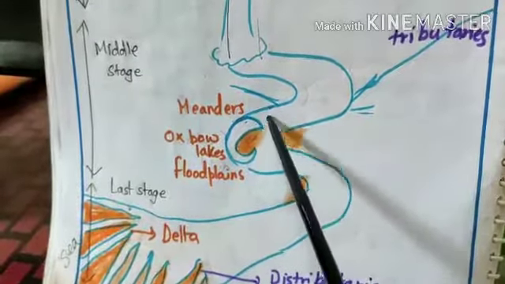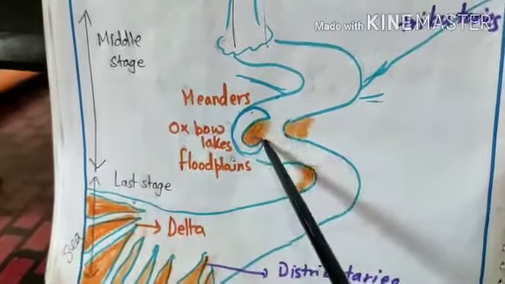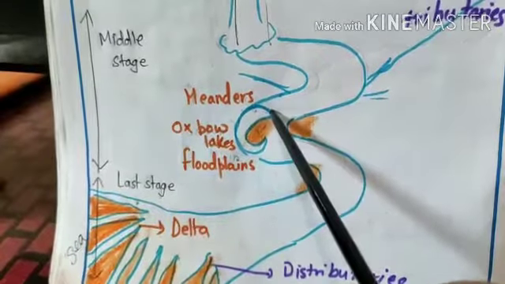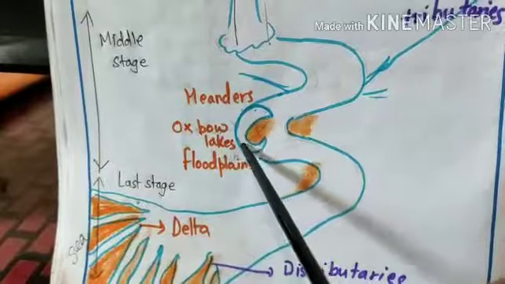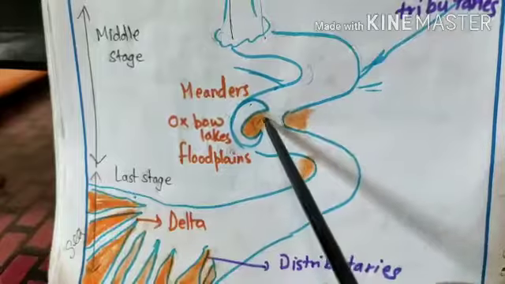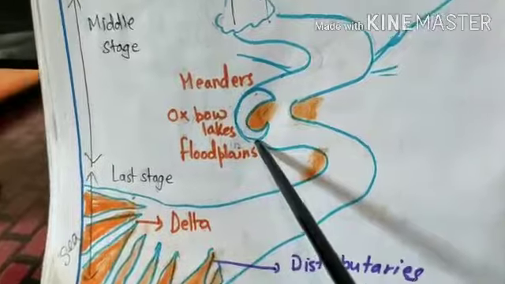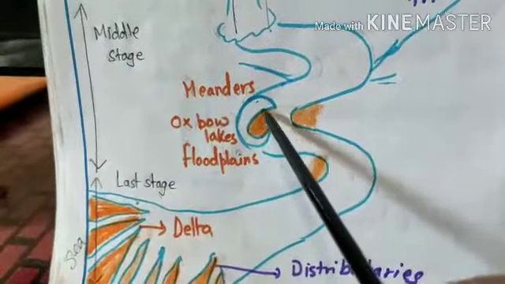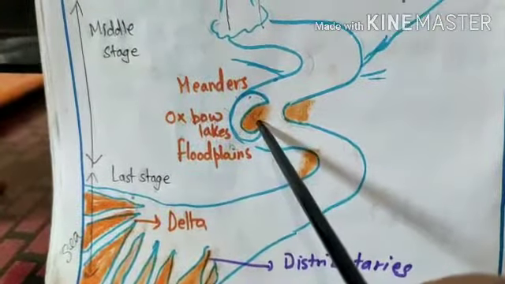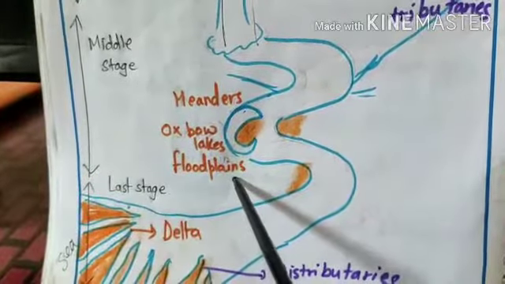And then what happens when the river is moving like this? The deposited materials are deposited here, and the channel of water is separated from the river, and the river starts flowing straight away, and this kind of oxbow lake is created. And the sediments, small particles, are being deposited here, and these are called floodplain. So in the middle stage, meanders, oxbow lakes, and floodplains are created.